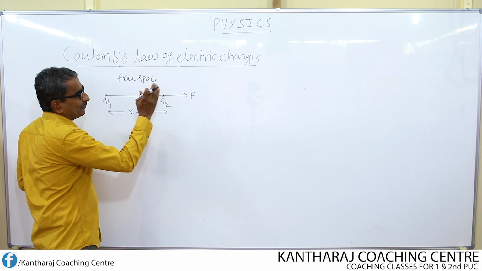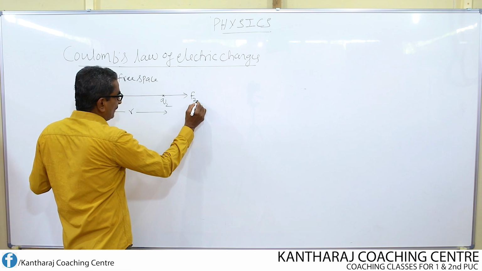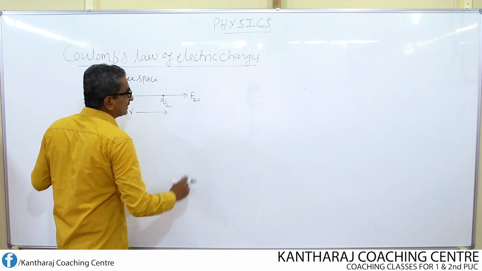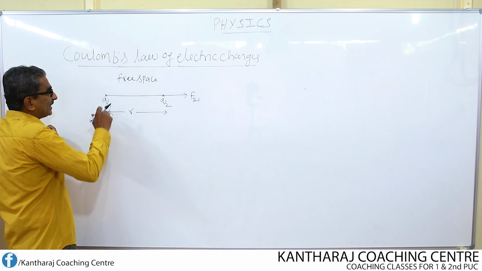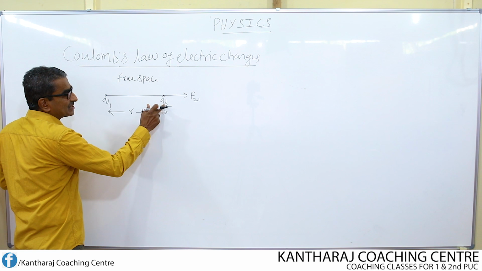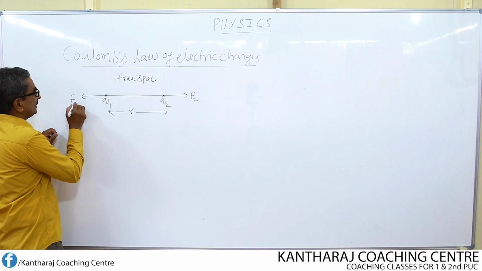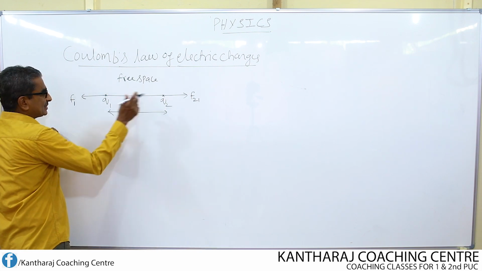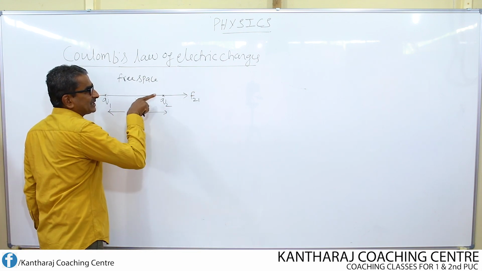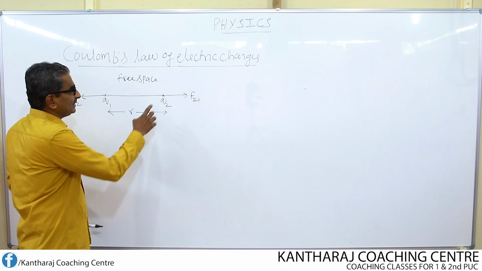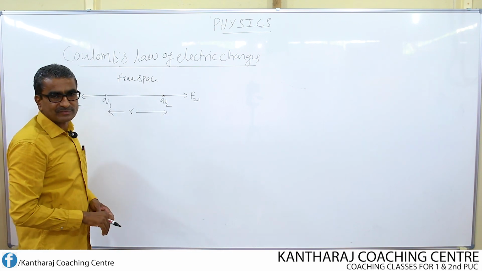Q1 exerts some amount of force on Q2. So, force exerted on charge 2 by the charge 1, I write as F21. Similarly, force exerted on the charge 1 by the charge 2, I write as F12. This will apply some amount of force on this charge in this direction. In turn, this charge will also exert some amount of force on this charge in this direction.